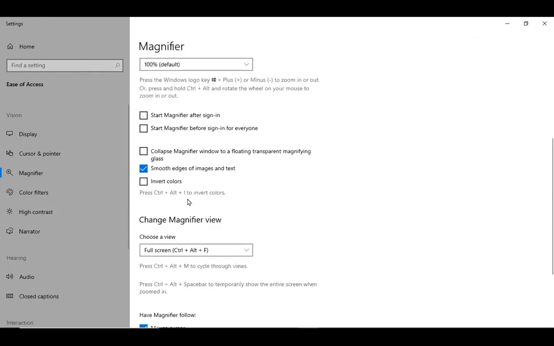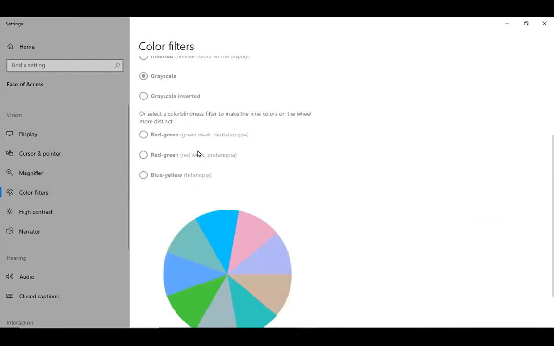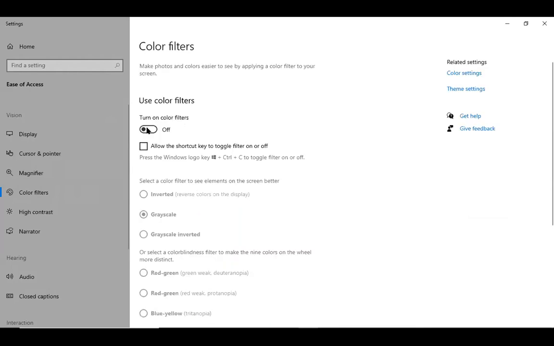And then there's more settings down here in terms of how you control that and shortcuts and stuff like that. So color filters, there's tons of great color filters on here, so you just turn those on and you'll get access to them. You have things like inverted.